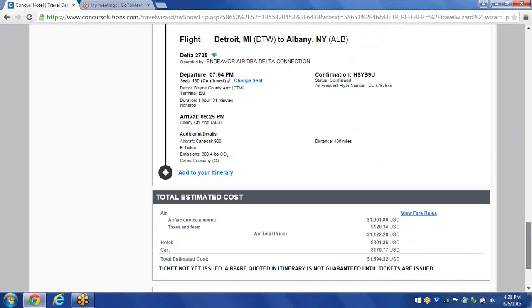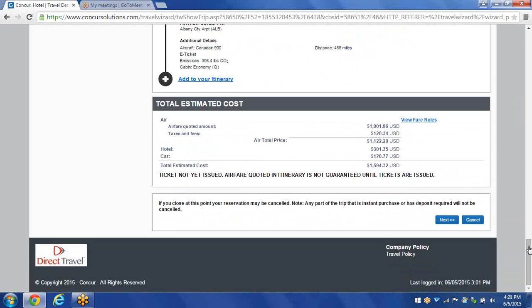So as I scroll down a little bit more further down the page, it gives me my total estimated cost. And it says, ticket not yet issued, airfare quote and itinerary is not guaranteed until the tickets are issued. So that's why we need to complete the booking process. If everything looks good, the next thing I want to do is click Next.